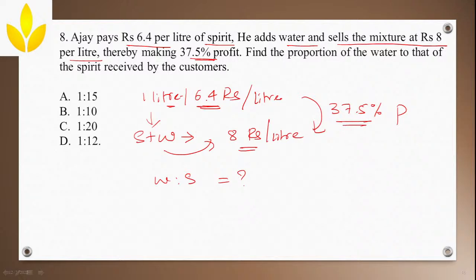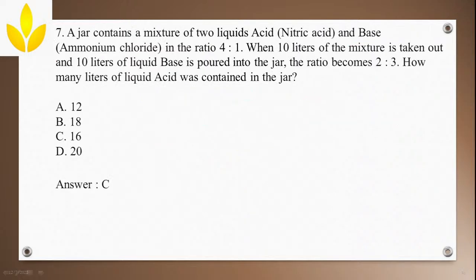Ma'am, the new jar also contains liquid acid. Why are we not considering the amount of acid? See, they are asking for the amount of acid that was present before. If they had asked what acid was contained at the final, then you would say 2/5 into C. Since we are asking for the beginning one, we take 4/5.